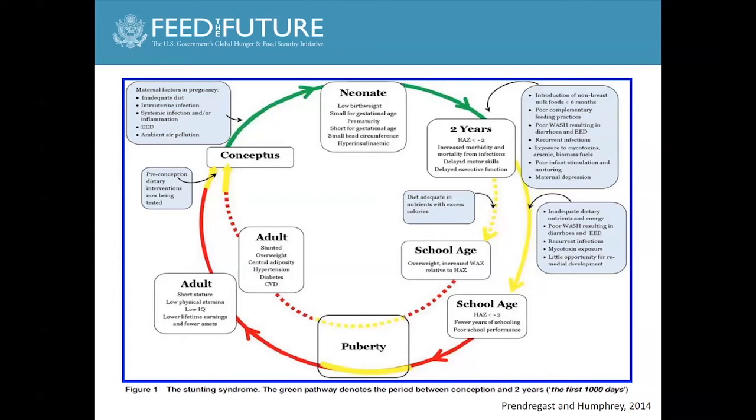And there are some classical studies that have shown some very interesting results of early life interventions. One of them is in Guatemala and called the INCAP studies, where they found the effect of the intervention of providing Incaparina, which is a complementary food to children. They found the effects of that in adulthood on work productivity and wages.